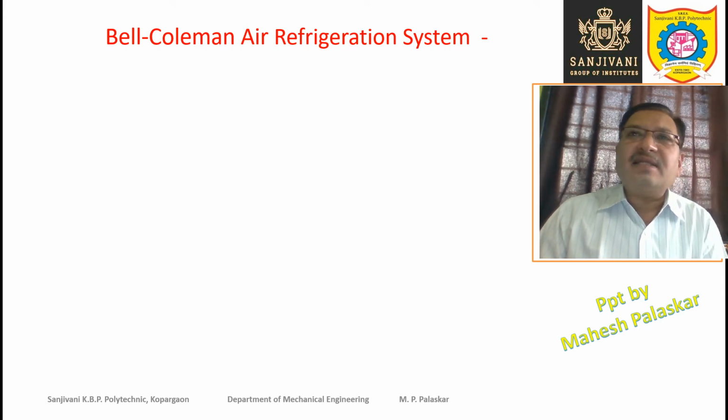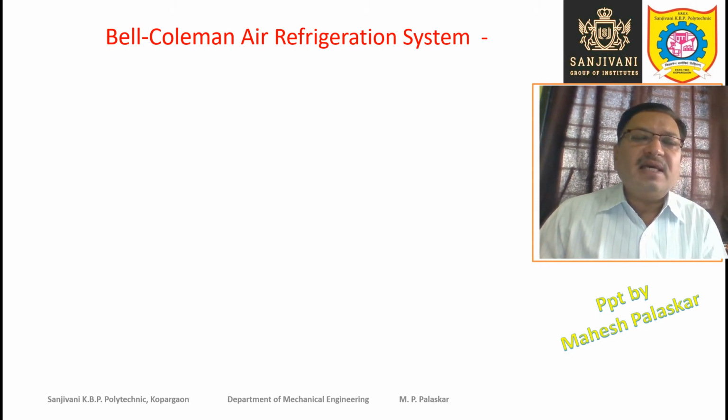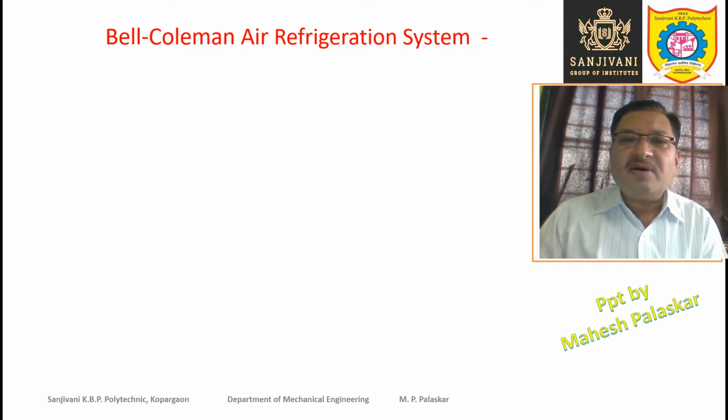At any condition, at any position of the system, in any vessel of the system in the cycle, it is never liquid, it is always a gas. So that is the very important difference between the air refrigeration system and the vapor compression refrigeration system.